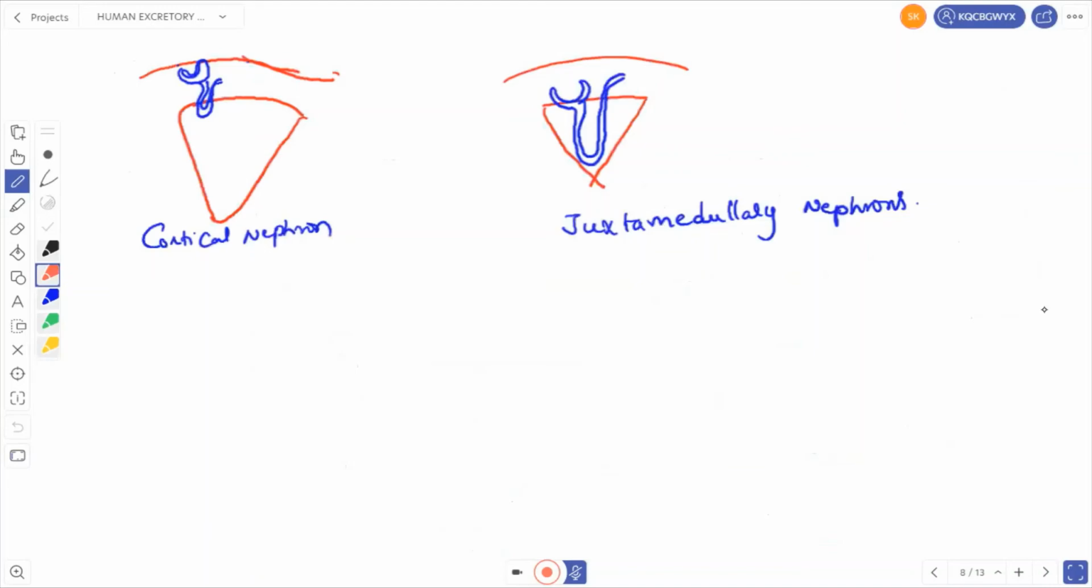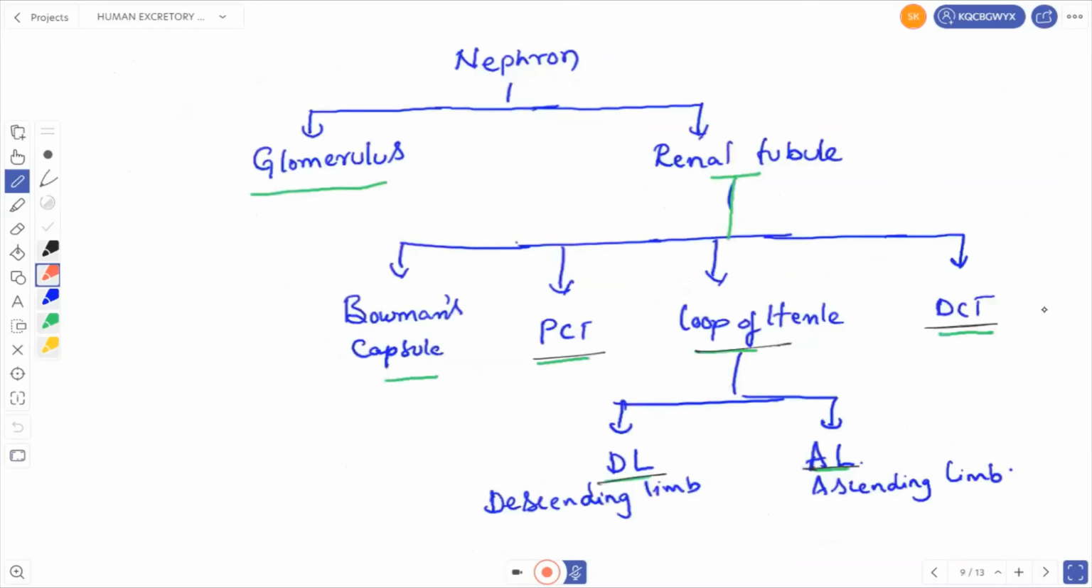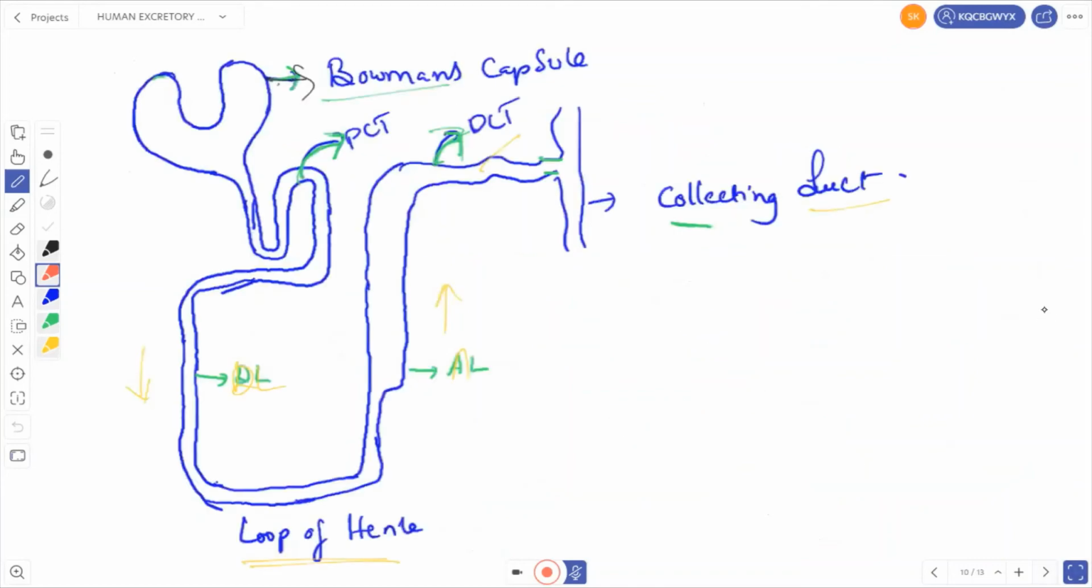Now let's go for the next one, structure of nephron. So nephron consists of glomerulus and renal tubule. The renal tubule consists of 4 parts: one is the Bowman's capsule, proximal convoluted tubule, loop of Henle, and DCT. Then in the loop of Henle, there are 2 limbs, one is descending limb and one is ascending limb. Right, this one is the Bowman's capsule.